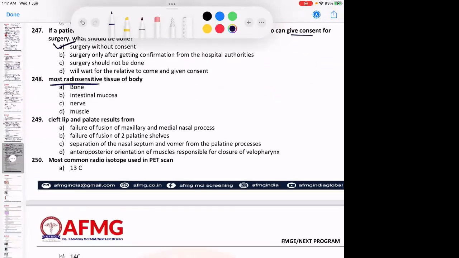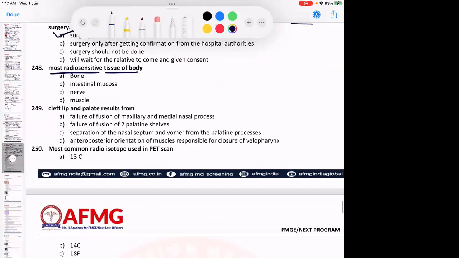Most radiosensitive tissue of the body, anybody? Very good. Dividing cells, important. Dividing cells are affected by radiotherapy, not non-dividing cells. Nerves or neurons are non-dividing cells. They are one of the most radio-resistant cells.